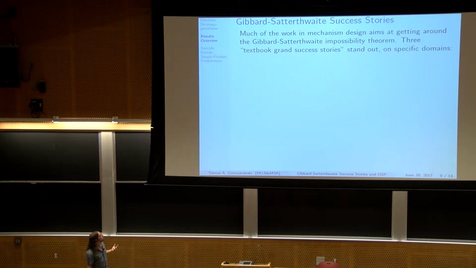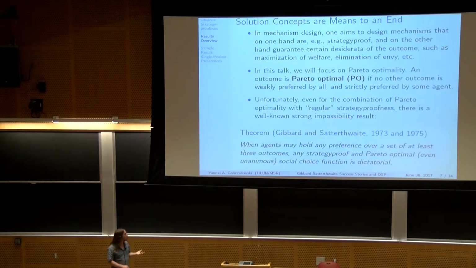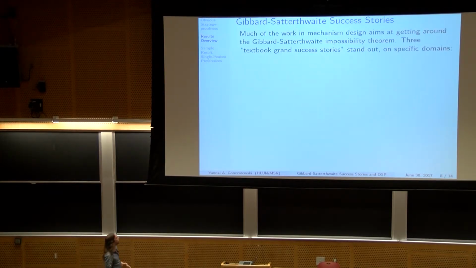So a lot of the work in mechanism design aims at getting around this impossibility result by looking at very special domains of preferences. The 3 textbook grand success stories, which I guess everyone here has more or less seen, show how to get really nice non-dictatorial mechanisms that are strategy proof and Pareto optimal for specific domains.